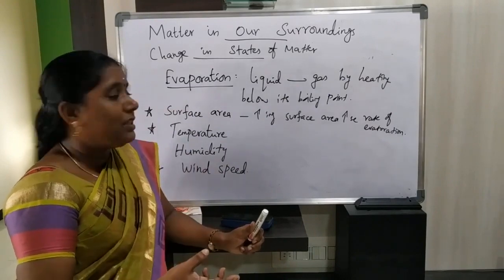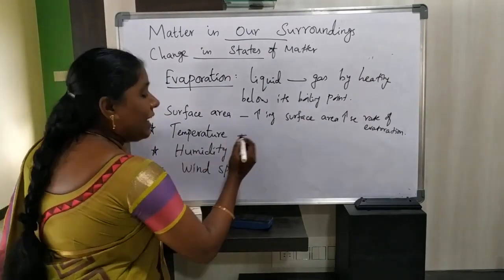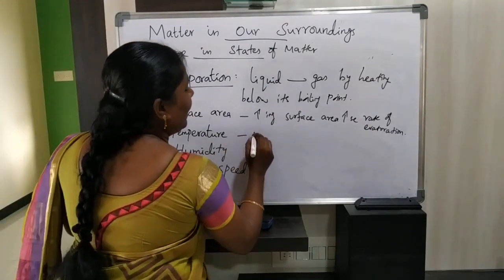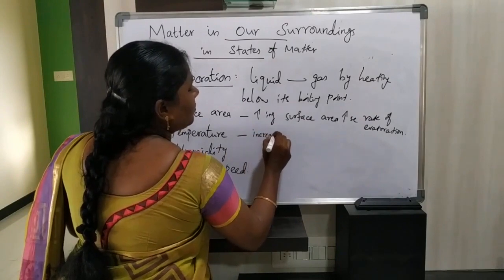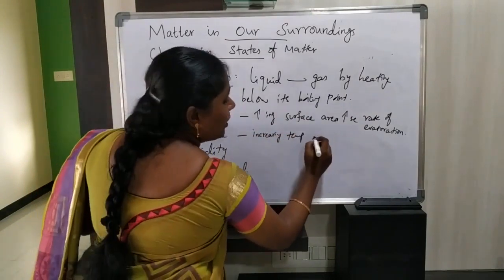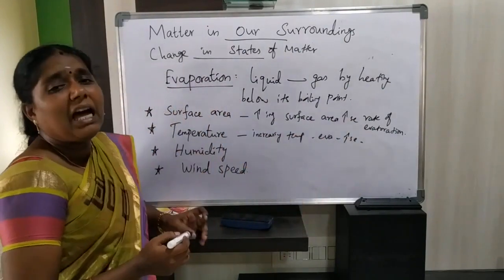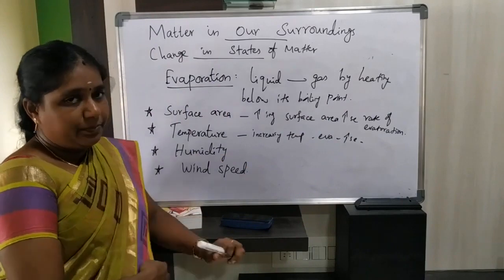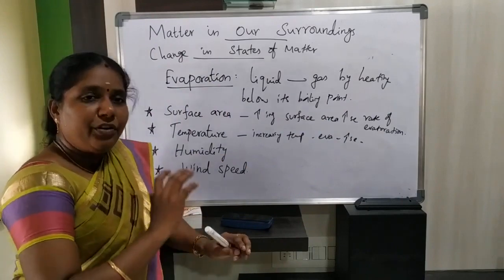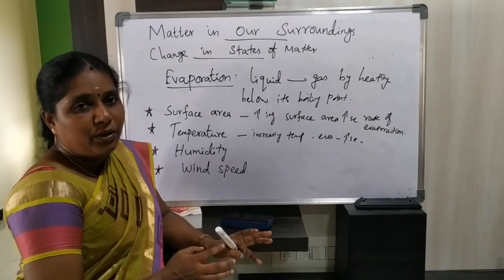Same like this, if we increase temperature, what happens? The rate of evaporation also increases. How is it possible? If you need to dry your hair or your wet clothes, what will you do?